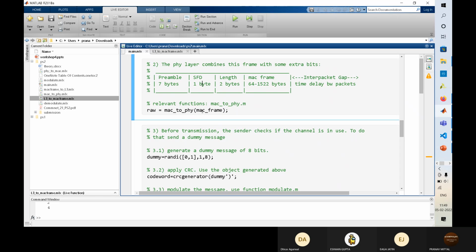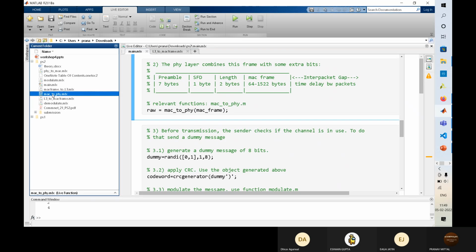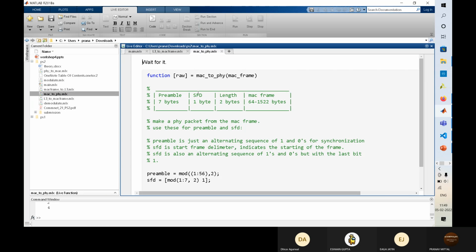So we have got the MacFrame, then we have to convert the MacFrame to PHY. This PHY is what we transmit. Let me show you the PHY. We are doing a continuous communication, but we are not sending everything continuously; we are sending it after a gap of some time. So to synchronize the receiver, we send some extra bits. That extra bit is basically a 101010.